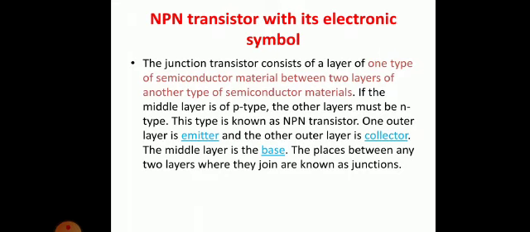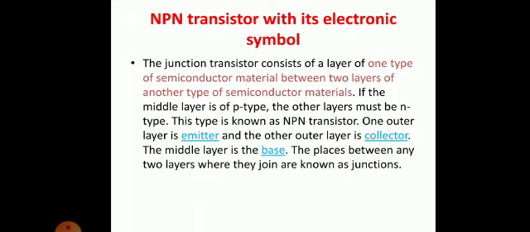So generally the middle layer is working as base, and of the remaining two, any one will be emitter and the other is collector. Clear? So the middle part is base, that we have to remember, we will not forget. The middle portion is of base. Clear? Now where these two different types join, it is known as junction.